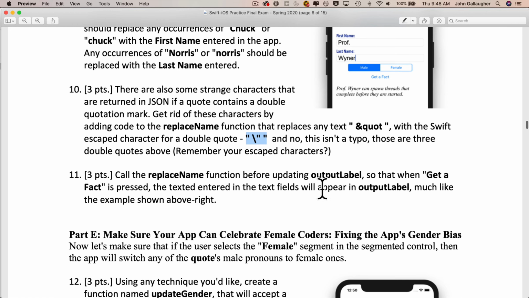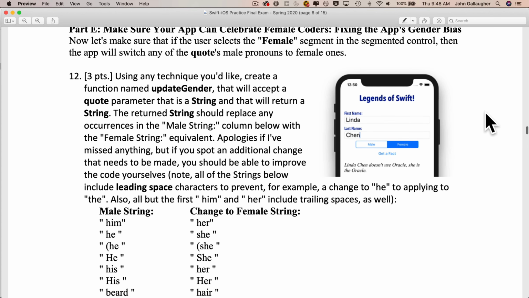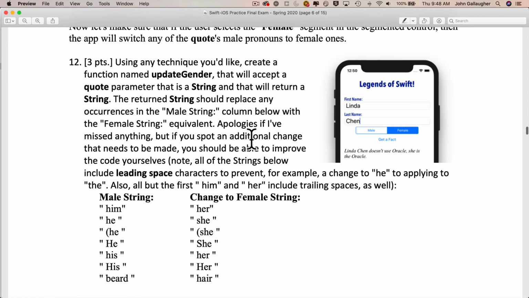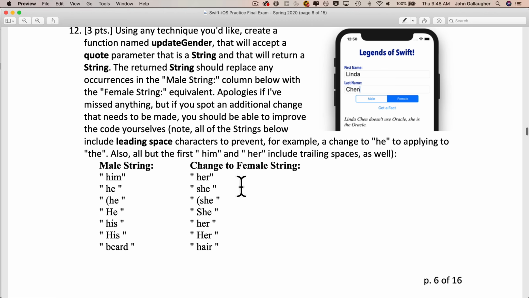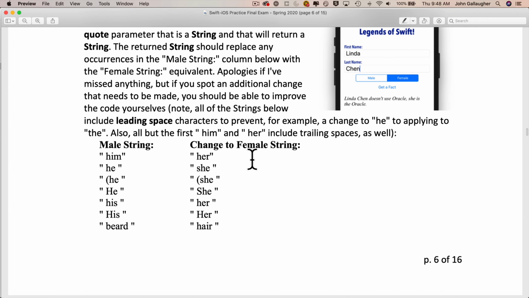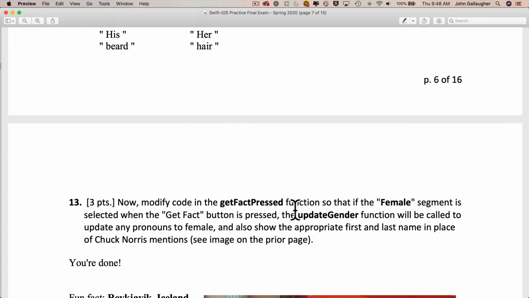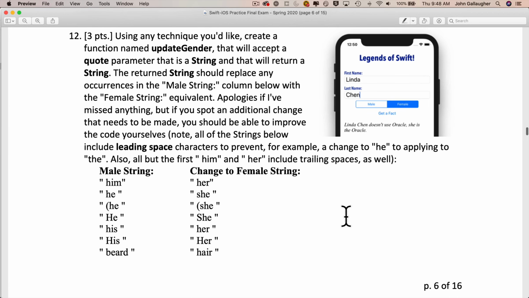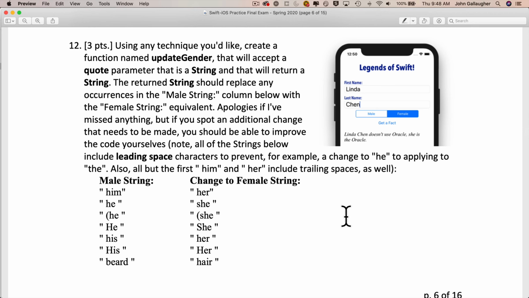Now, the next bit down here for question number 12 is we want to create a function named updateGender, which is going to take our quote string and it's going to return a string where we change all of the male equivalent pronouns to female equivalent pronouns. And we've got a list of all of the possible male equivalent pronouns, and you want to look closely in here. There's actually spaces in front of most of these, and it mentions right here in the quiz that there's a leading space character in front of all of these.